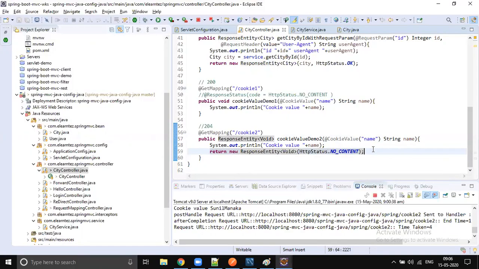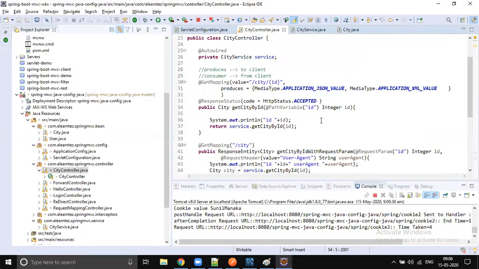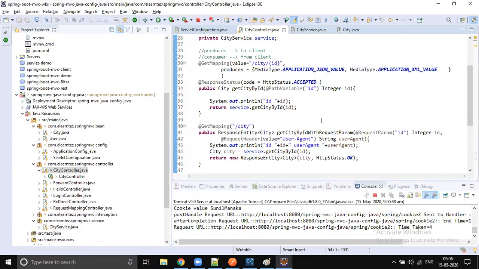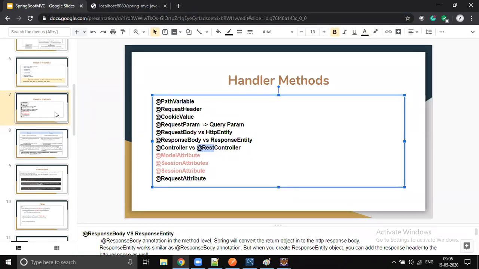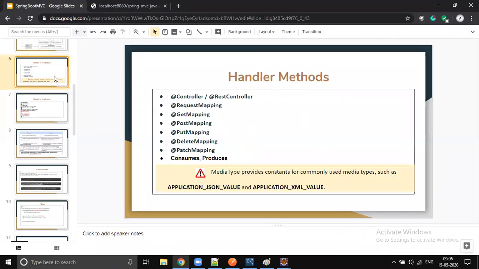So this is how we use cookie value, header parameter, path variable, request parameter. All these annotations we have discussed, this is how we use them. Don't get confused. Each and every annotation has its own task.